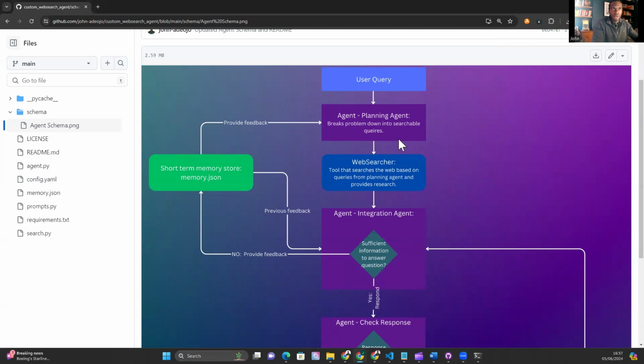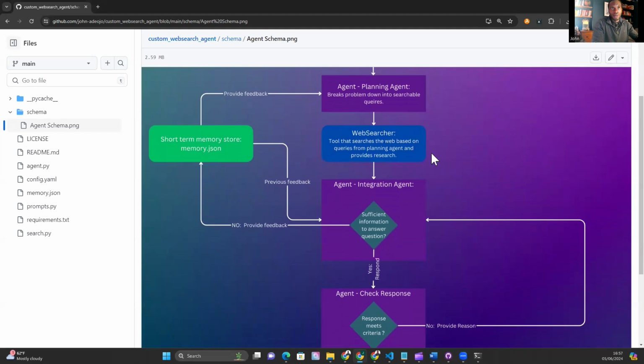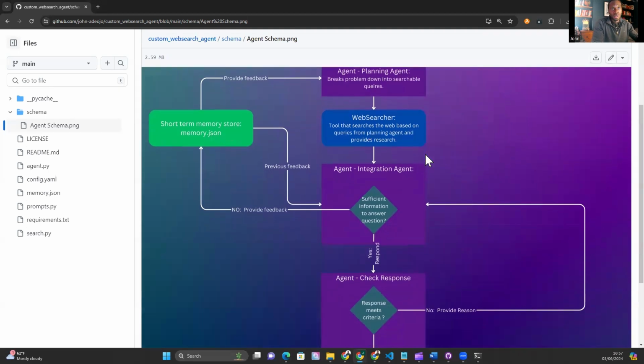So a user query comes in, and the first step is that the query is addressed by a planning agent. And the job of that planning agent is to simply take that query and break it down into searchable queries. The reason we're doing this is to hopefully be able to address multi-hop questions as well, which might require a more sophisticated search plan. So that's what the planning agent is doing. It's breaking that initial user query out into searchable queries, which can be passed into a search engine. And then there's a web searcher tool. The web searcher tool takes that search query and passes it into a search engine and returns the search engine results page. And from there, selects the best page to then scrape the text from that URL for that best page. And then that's passed to an integration agent.